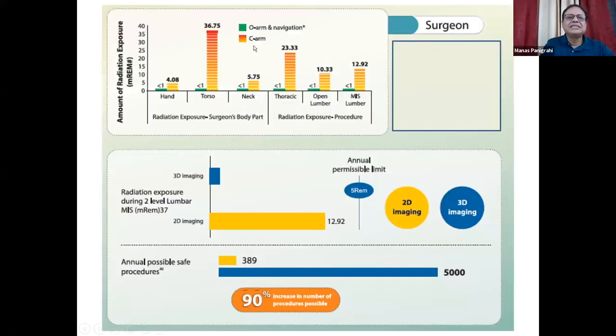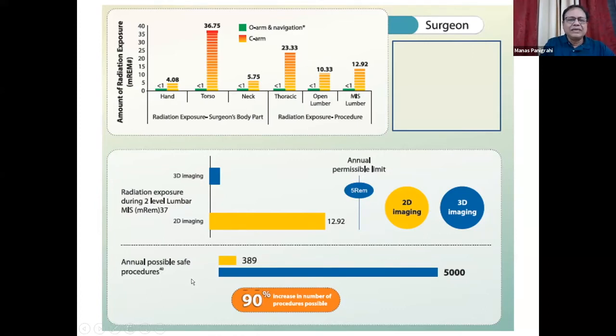This is a comparison between C-arm and O-arm. Now, the radiation dose to the hand, to the torso, to the neck, and in different surgeries: thoracic spine, lumbar, open lumbar, and minimally invasive surgery. One can see here the green is the O-arm and the yellow is the C-arm. There is so much difference in the radiation dose to the surgeons if one uses a C-arm, whereas it significantly comes down with 3D imaging.